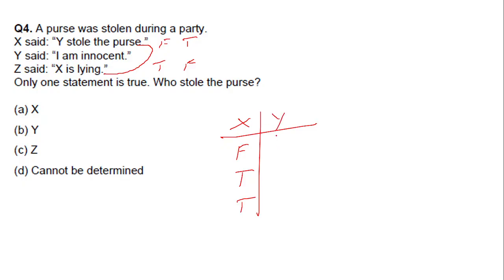Next we have Y. Assuming Y has stolen the purse. X said Y stole the purse. So this is true. Y said I am innocent. This is false. Z said X is lying. This is false.